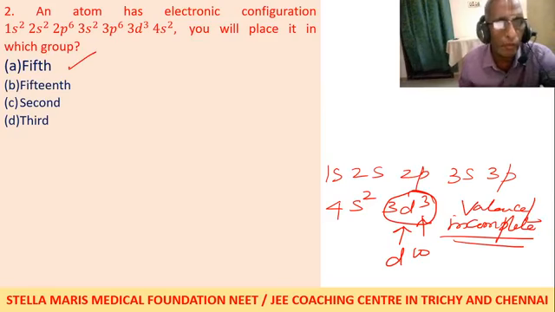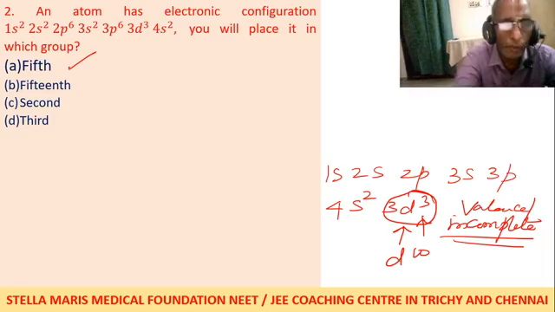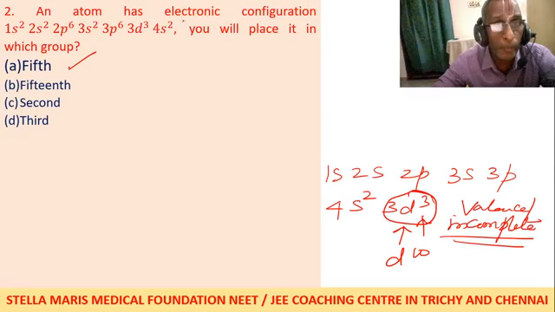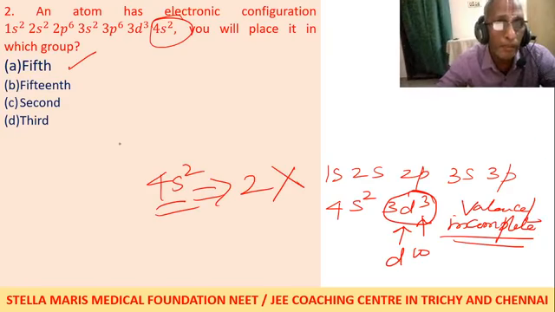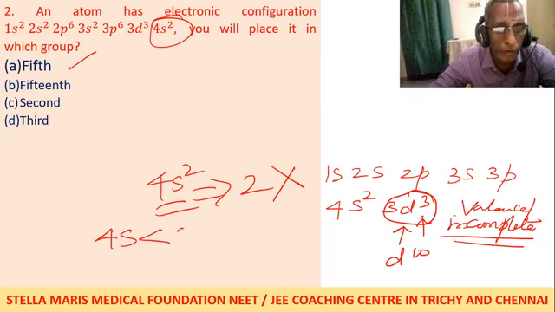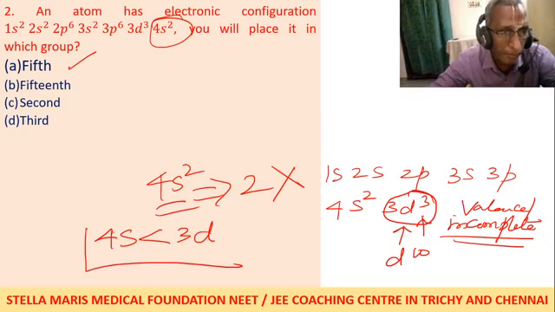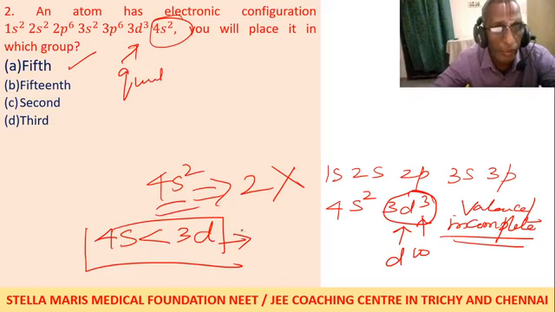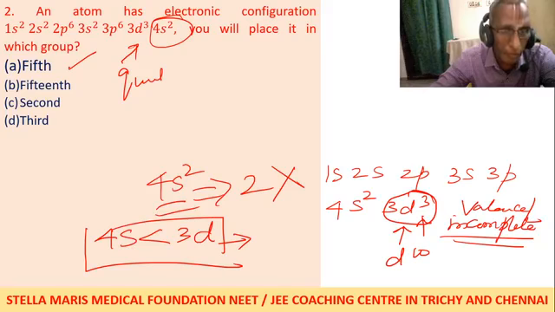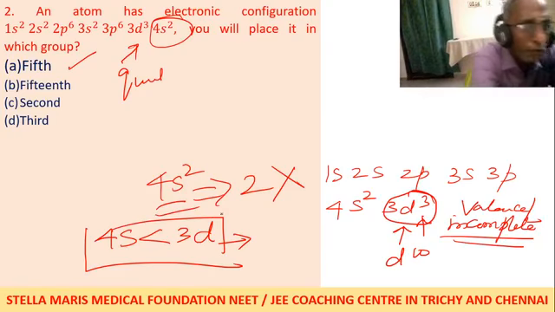It's not the 15th group or the second group. We will be tempted to write second group because the last is 4s2. 4s2 ends means it is the second group. If you write that, it is wrong, because only after 4s you have 3d as per the Aufbau principle. So here they have given it in the increasing order of quantum number, but you have to write according to the Aufbau principle. Only after 4s you have 3d. So it is the fifth group.